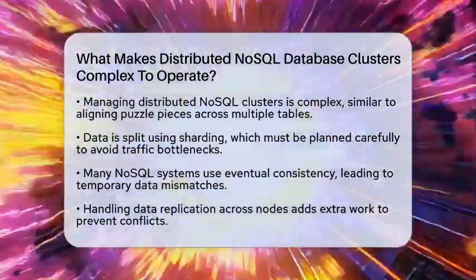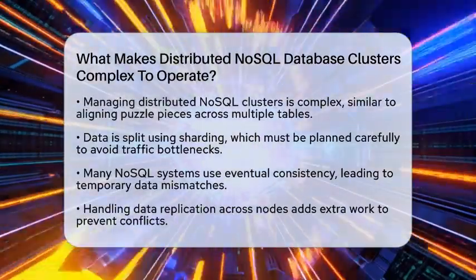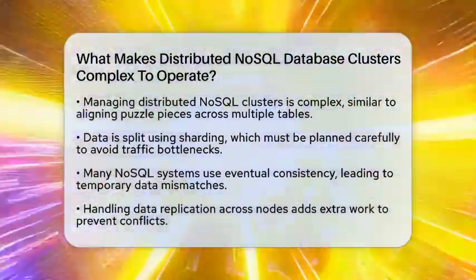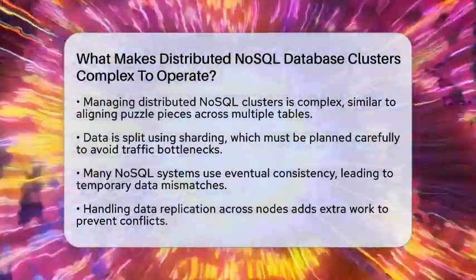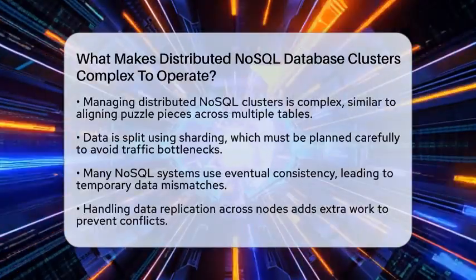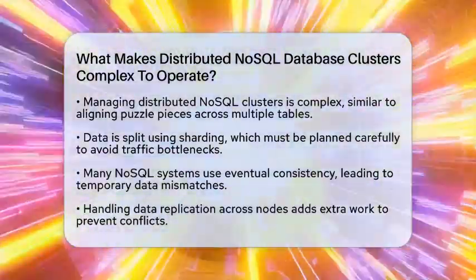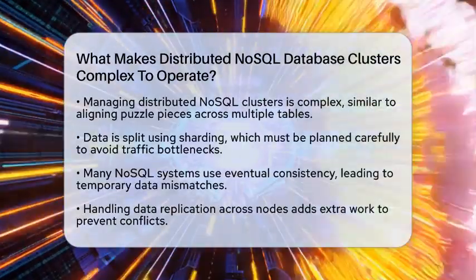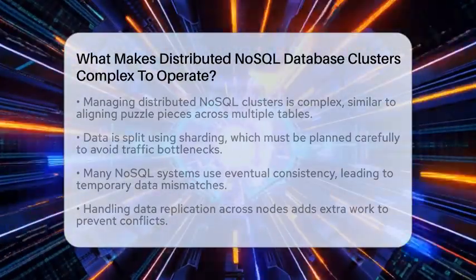First, think about how data gets split up. NoSQL databases often use a method called sharding, which divides data into smaller chunks and spreads them across nodes. Picking the right way to shard data is like planning a city's road system. If it's not done well, some nodes become traffic jams while others stay empty. This can slow down your entire system.